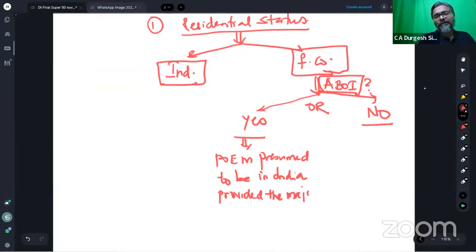Provided the majority of the board meetings are held outside India. Yes, indeed, ABOI test, students. Majority of the board meetings are held outside India. All of you are clear with this one, students? I think all of you are aware of this one.